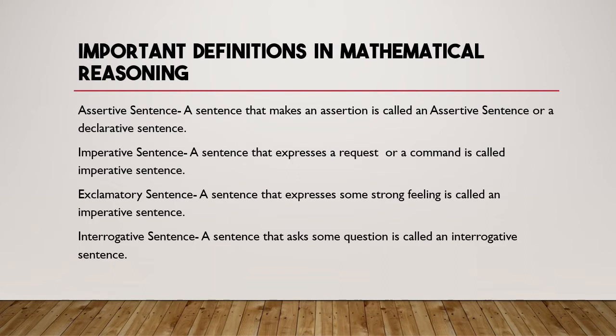The first is the assertive sentence, a sentence that makes an assertion. Imperative sentence, a sentence that expresses a request or command. Exclamatory sentence, a sentence that expresses some strong feelings. And the last one, interrogative sentence, a sentence that asks a question.